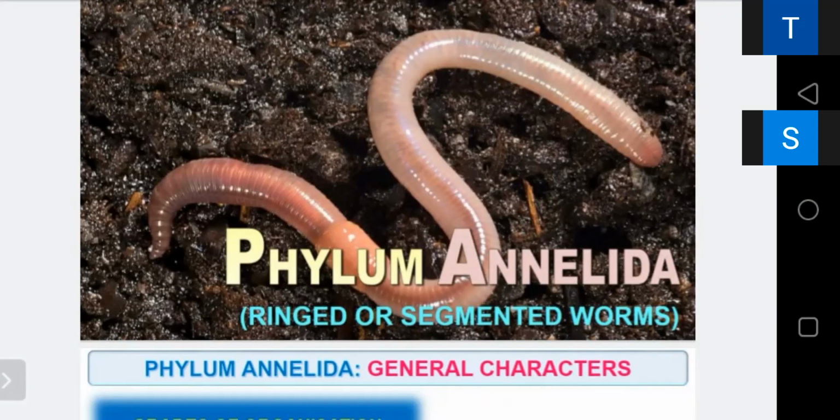I have discussed the phylum Porifera and phylum Coelenterata. Porifera have pores in their body, a cellular level of organization, and they have choanocytes. The second is Coelenterates. They have a tissue level of organization and they have cnidoblasts, that's a unique feature. Then phylum Ctenophora, they have bioluminescence. They are exclusively marine. After that, we completed the phylum Platyhelminthes, that is flatworms, like tapeworms. They are flat, leaf-like structures.